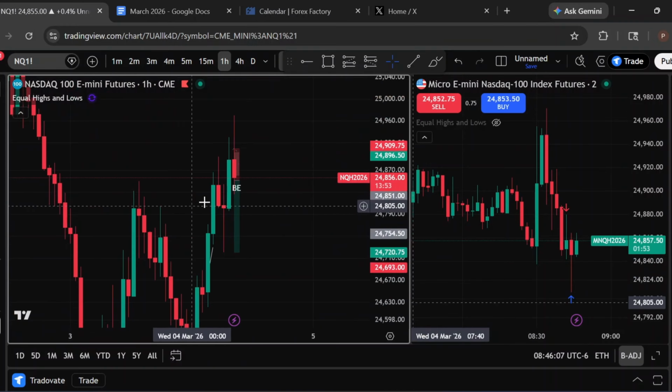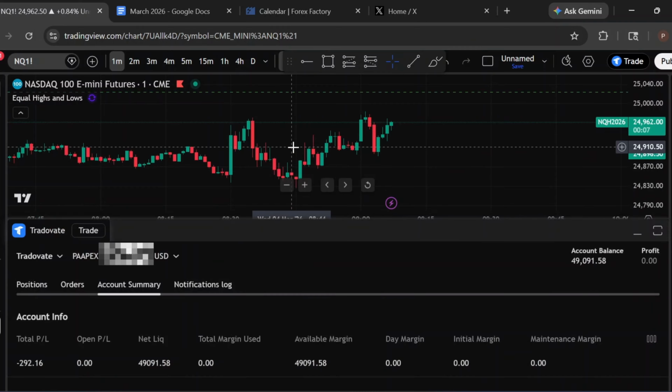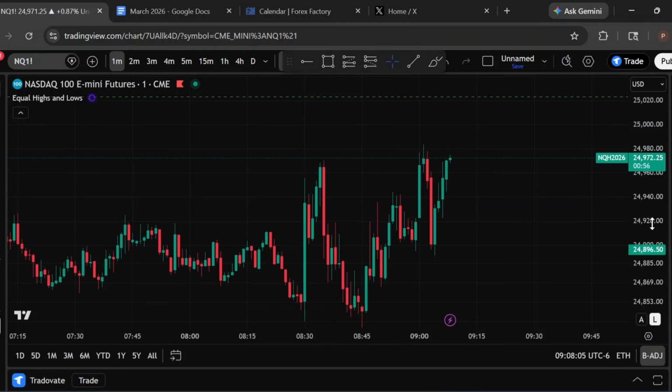So that wasn't good, but I think I'm gonna be done for the day. Price action isn't that good. We still have like an hour left, but price doesn't look good at all. So I'm gonna be done for the day. Let me see what the account's at. Mine is 292, right at 49K. So yeah, I took quite a hit right there.